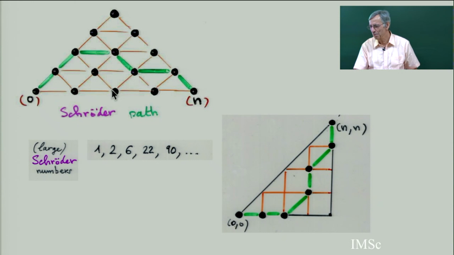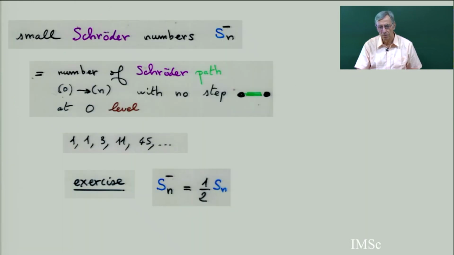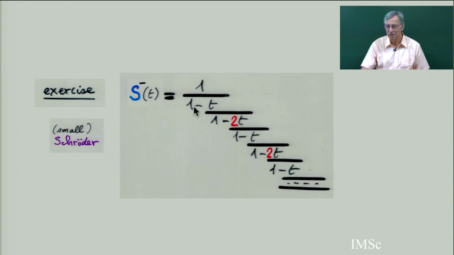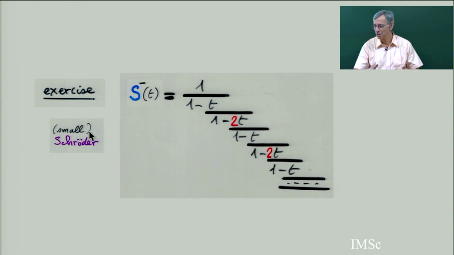It's not obvious maybe to see, but second exercise: if you put the 2 by 2, but instead of putting it on odd levels, you put it on even levels, this is a continued fraction for the small Schroeder number. So you can play with this elementary manipulation to prove this exercise by calculus, by bijection, as you like.